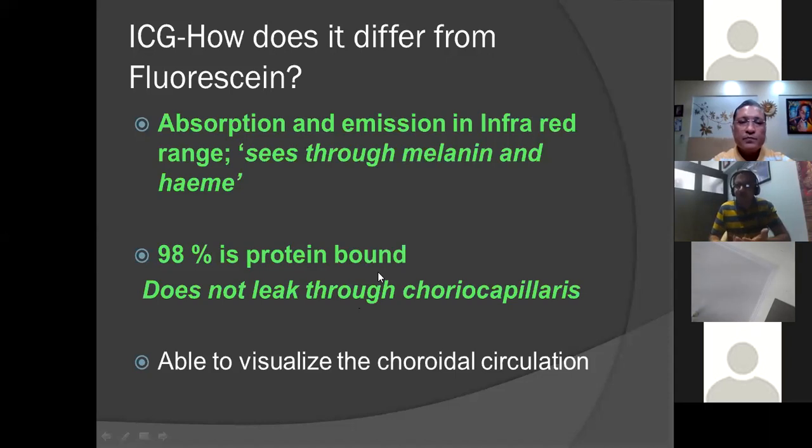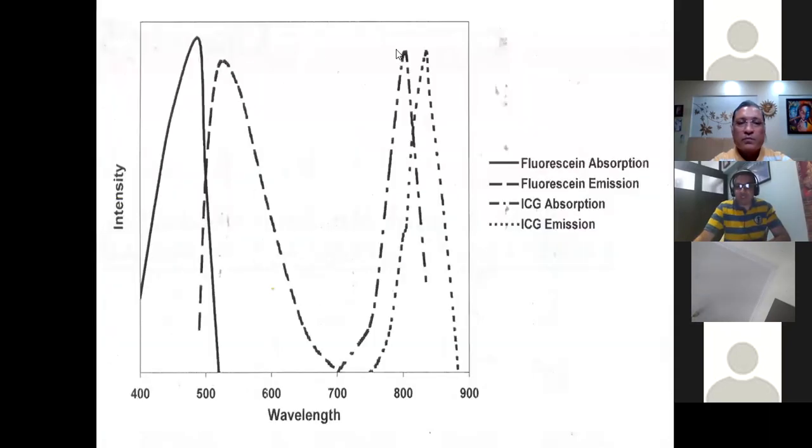to look for choroidal vascular abnormalities, while FFA is a better tool to look for retinal vascular abnormalities. So that is how you decide when you have to do an ICG and when you have to do an FFA, in case you have access to both the machines. Here is a graph showing that the absorption and emission of fluorescein is between 490 and 550, while that of ICG is between 790 and 850.